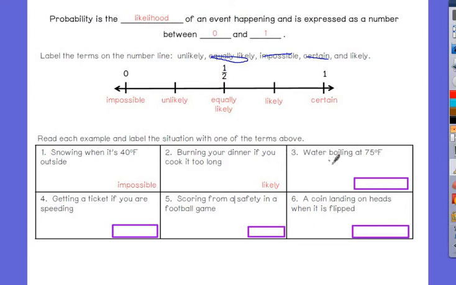Water boiling at 75 degrees Fahrenheit. Impossible. It's supposed to be 78 degrees outside today. Do you think the lake's going to start boiling? No, it's impossible. What is the boiling point? I thought it was like 120, something in the 120s, I believe.